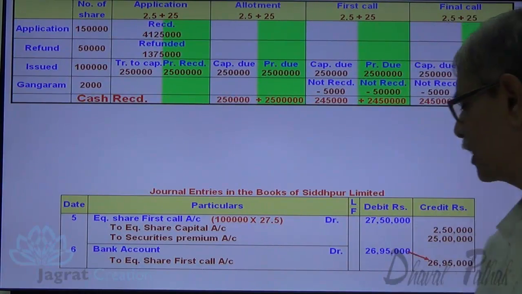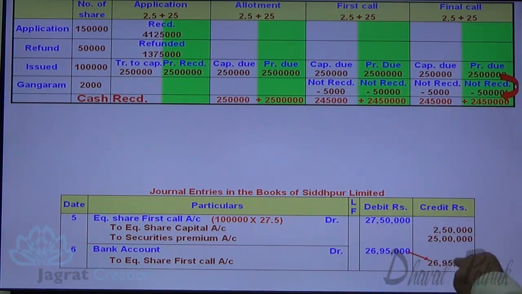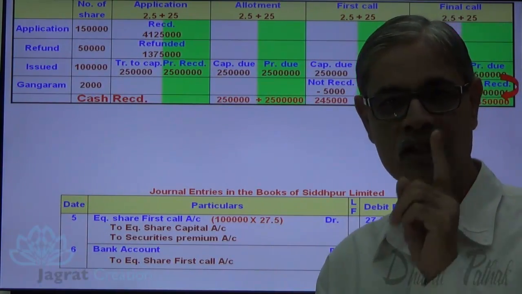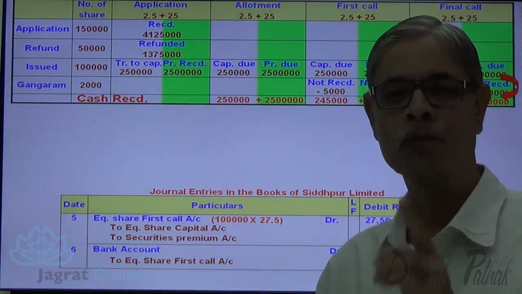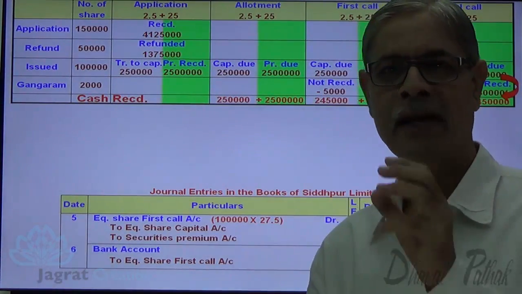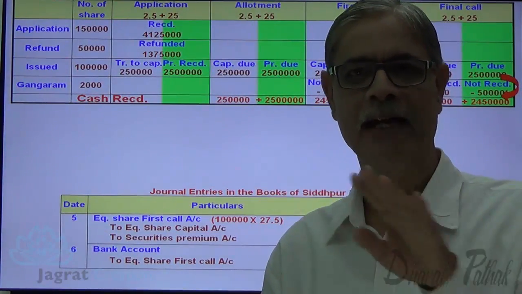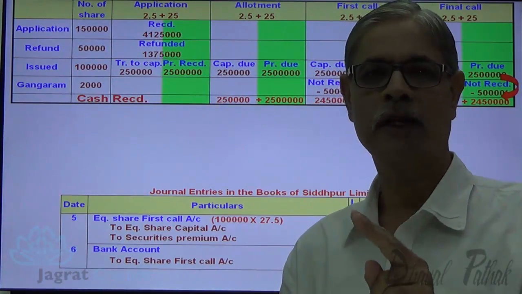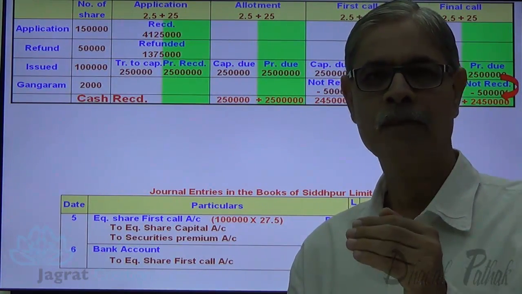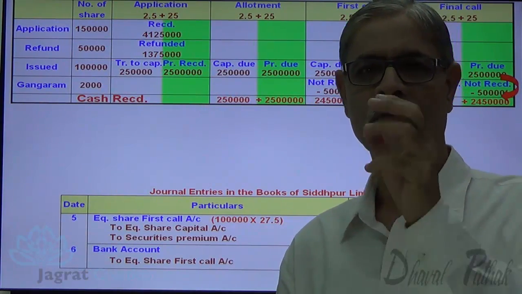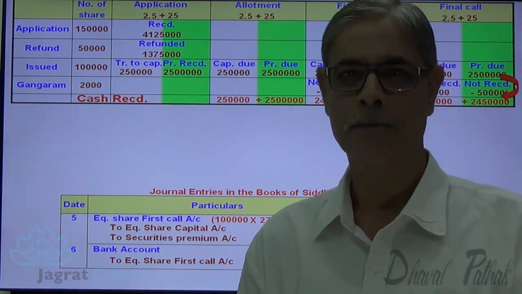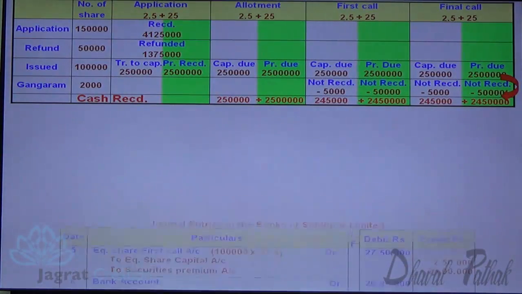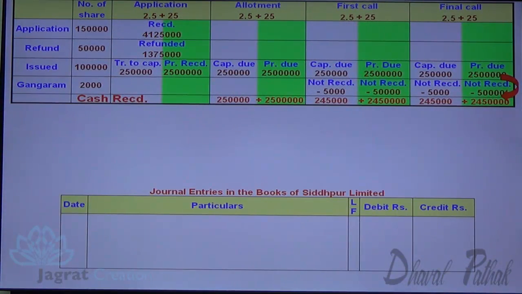Now observe the difference between 27,50,000 and 26,95,000. This difference is 55,000. That stands as a debit balance in equity share first call account, and that debit balance gets squared, nullified at the time of forfeiture entry. So equity share first call account will be credited with 55,000 rupees when we write the entry for forfeiture. Same way, I want to start with final call.